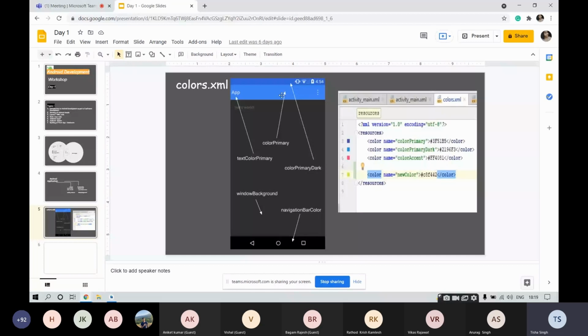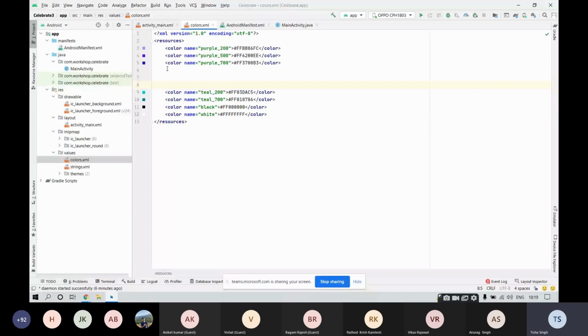And to deal with miscellaneous stuff like the navigation bar and the text color, we have this color accent, which could be treated as a secondary color of our application, right? So this was all about colors.xml. For our project, let us set up colors of our choice. Let's not make it default.